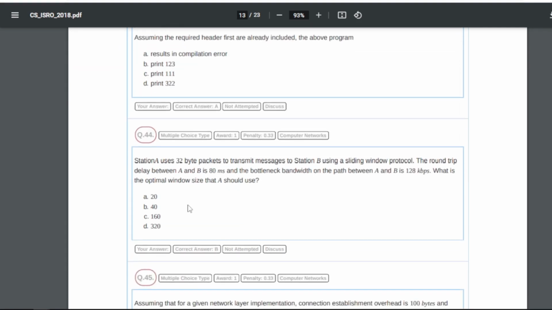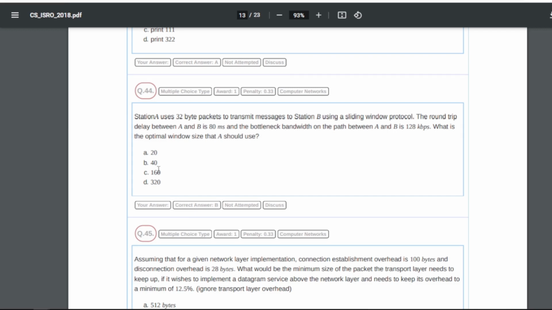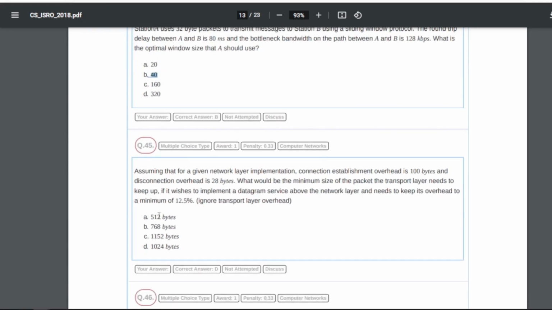Now question number 44 is station A uses 32 byte packets to transmit messages to station B using a sliding window protocol. The round trip delay between A and B is 80 ms and the bottleneck bandwidth on the path between A and B is 120 kbps. What is the optimal window size that A should use? So for this particular question our answer will be B, that is 40. Now 45 is assuming that for a given network layer implementation, connection establishment overhead is 100 bytes and disconnection overhead is 28 bytes.